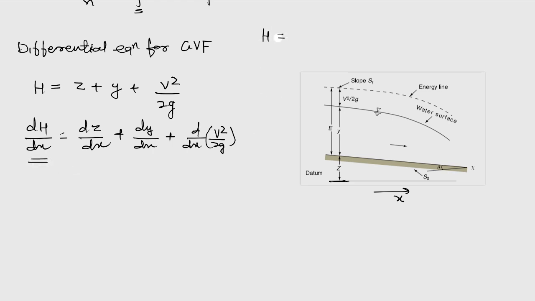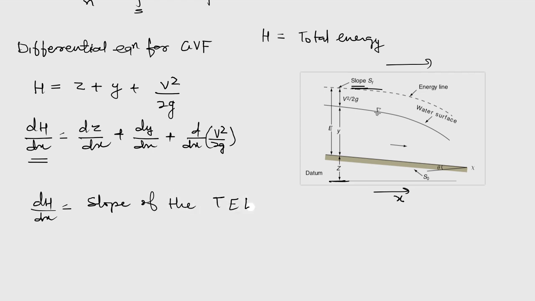H is the total energy, and this total energy is changing in the x direction. So dh/dx is nothing but the slope of the total energy line, or TEL. So when we talk about this open channel, obviously this total energy is decreasing as x is increasing, so it will always be negative.